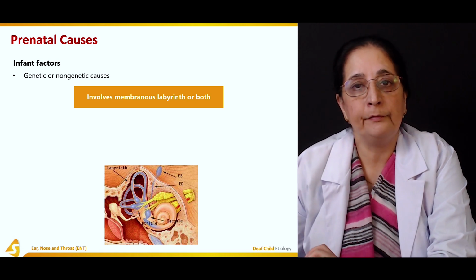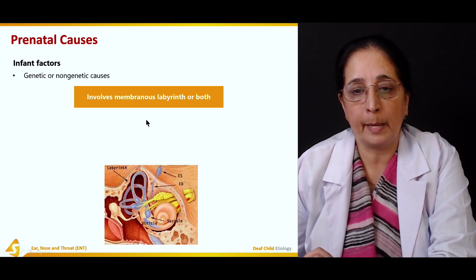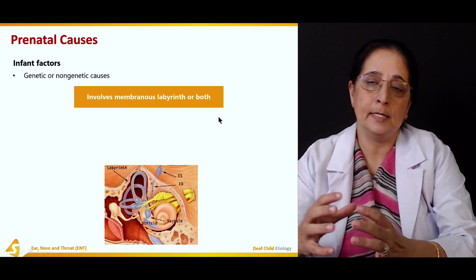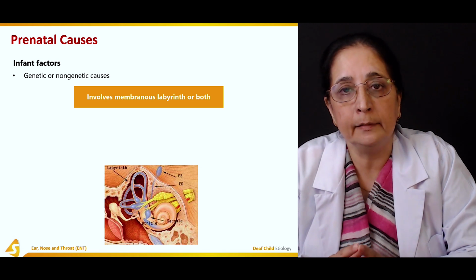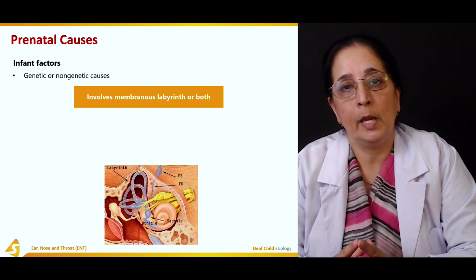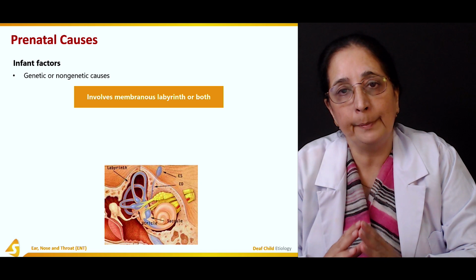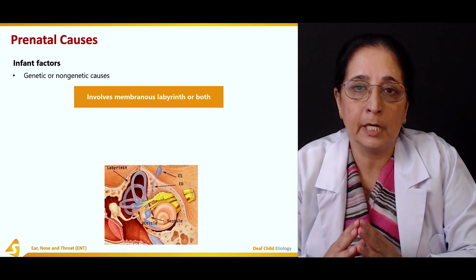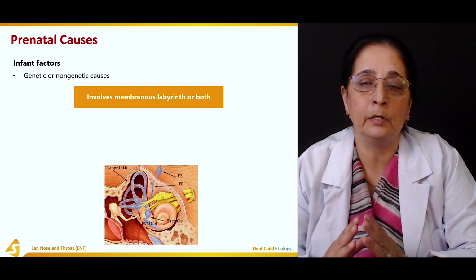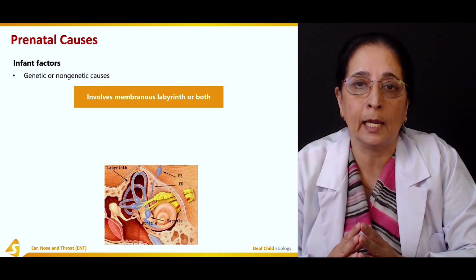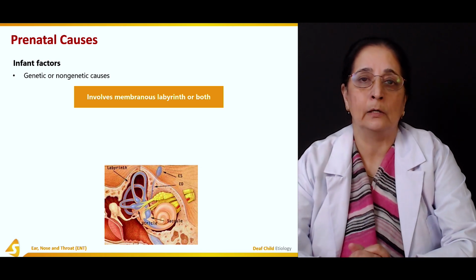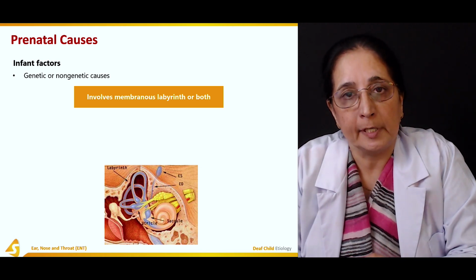Usually the infant factors involve the membranous labyrinth or both. The inner ear is the main part of the ear that is affected when there is complete loss of hearing. So deaf children, or deaf individuals, usually have involvement or abnormality of the labyrinth.